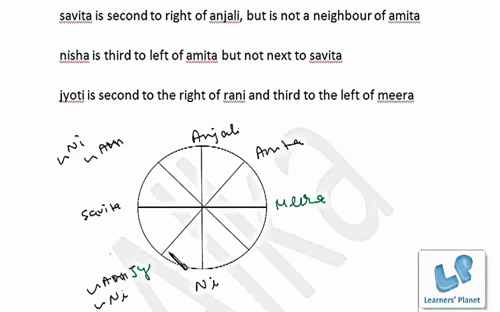Now Jyoti is second to the right of Rani. So this must be Rani. So second to the right of Rani must be Jyoti, right? So all the positions are fixed except this position. So the eighth girl, Radhika, will be there. Okay. Now since you have clearly got all the positions, it's very easy to answer each and every question, right? So let's have a glance at the questions.